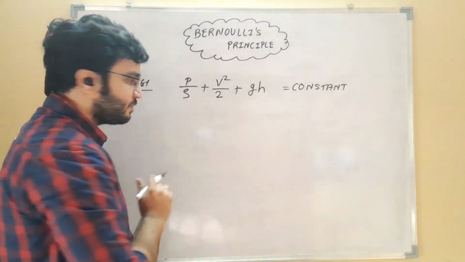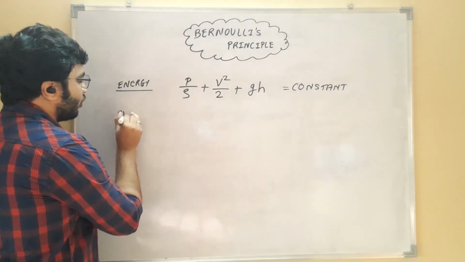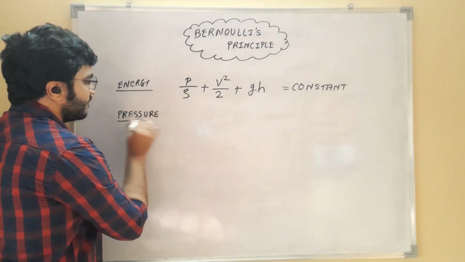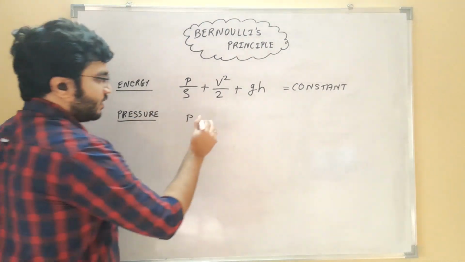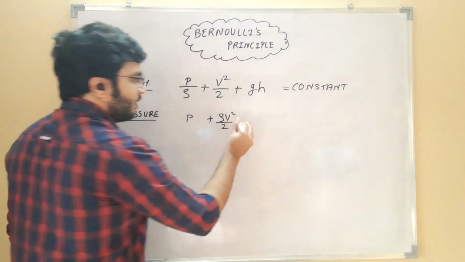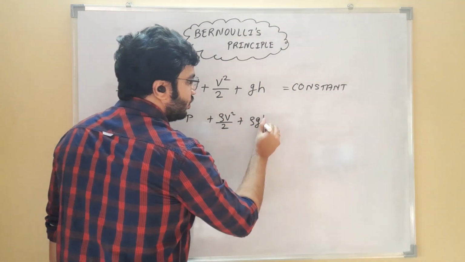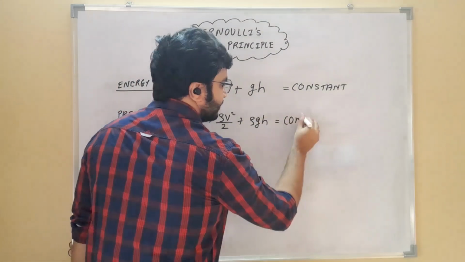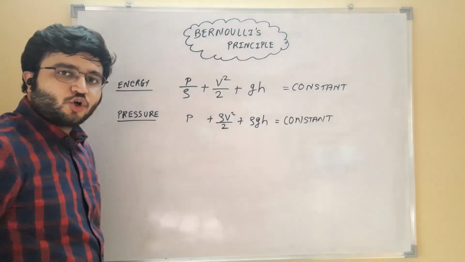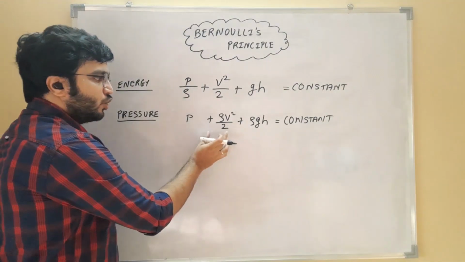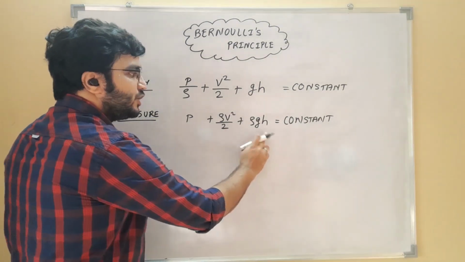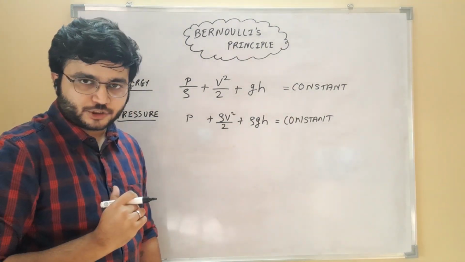If we write this same expression in pressure form, we can write it as P plus rho V square divided by 2 plus rho G into H is equal to constant. So P is called as static pressure, rho V square upon 2 is called as dynamic pressure, and rho GH is called as hydrostatic pressure.